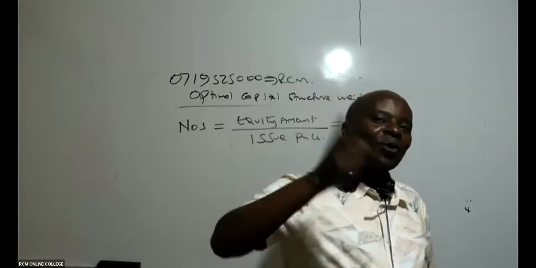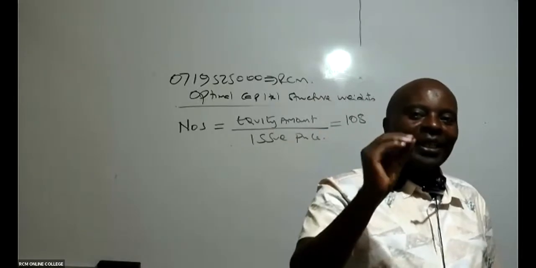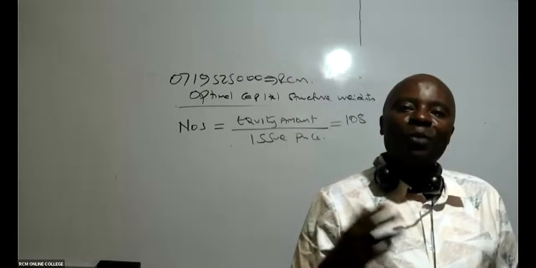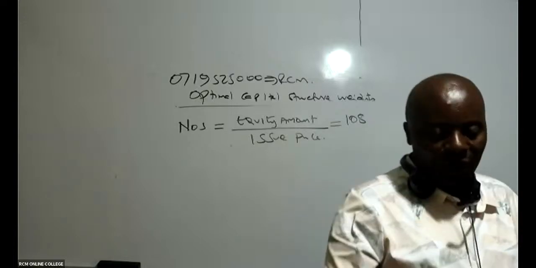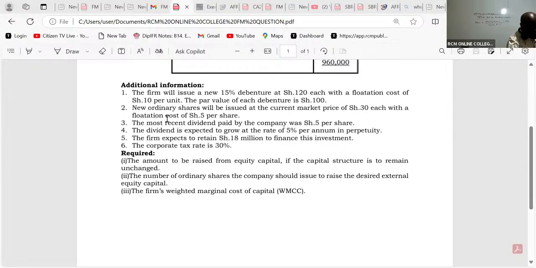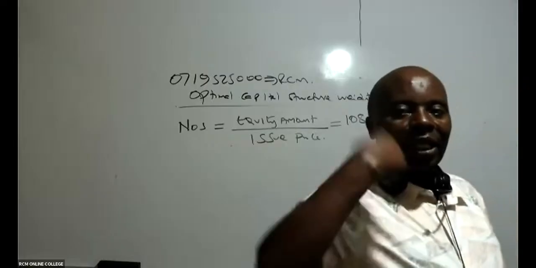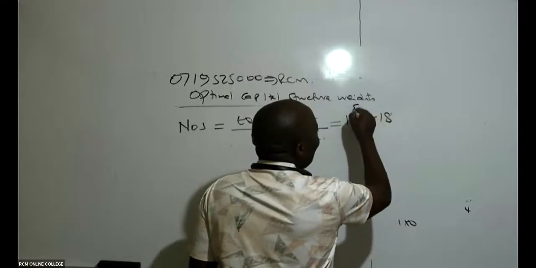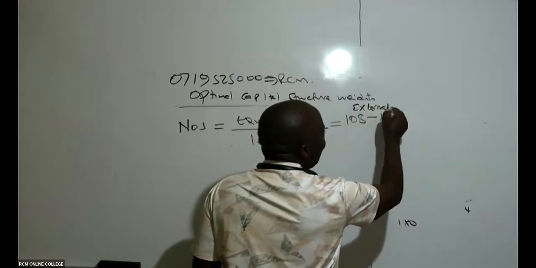But now out of this 108, part of this will be coming from retained earnings. The amount which will come from retained earnings, you are told here: the firm expects to retain 18 million to finance this investment. To finance this investment, we shall retain from our profits 18. So meaning that externally, how much are we going to get from external sources?